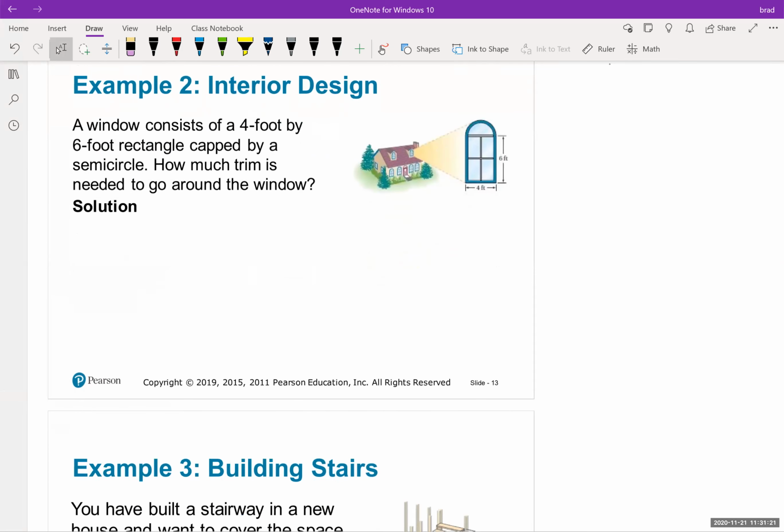So it says a window consists of a 4 foot by 6 foot rectangle capped by a semicircle. How much trim should be needed to go around? So we need to find the perimeter. Not only do we need to know the rectangle part of the window, but we also need to know this distance here on top. So I'm going to break this into two shapes: this shape, and then the rectangular window.